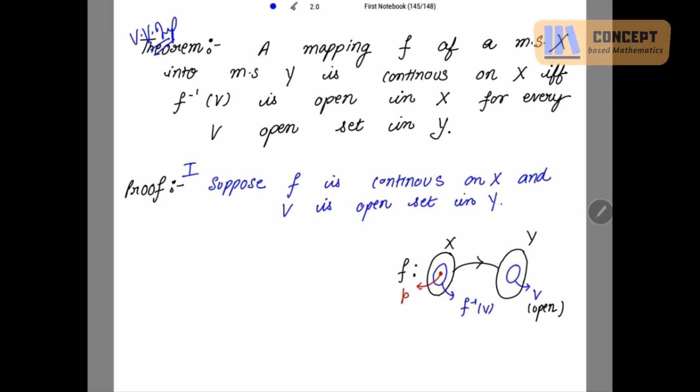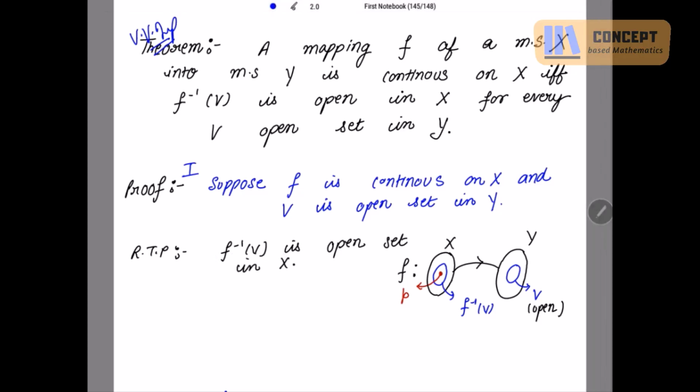We just need to take care of the definitions only and the proof will be over. Required to prove that F inverse V is open in X. This we have to prove.